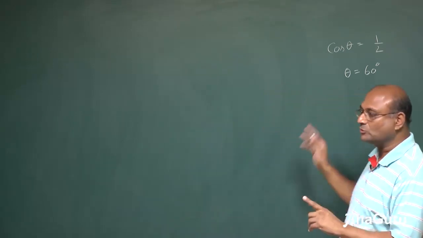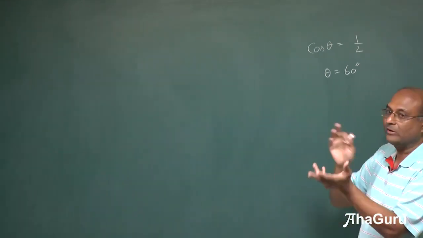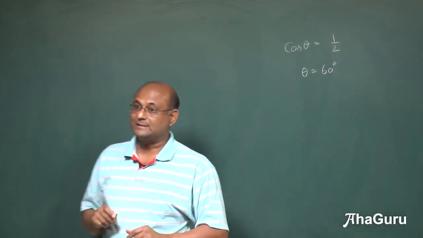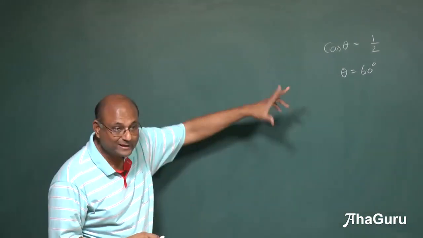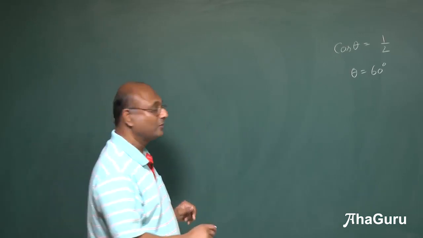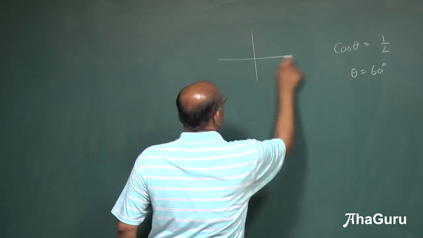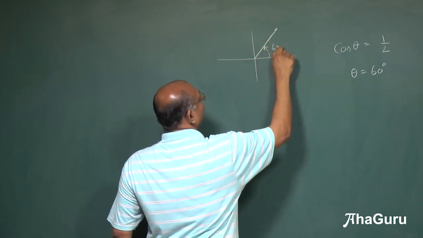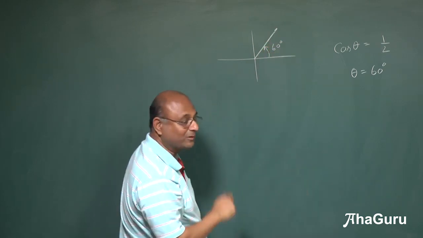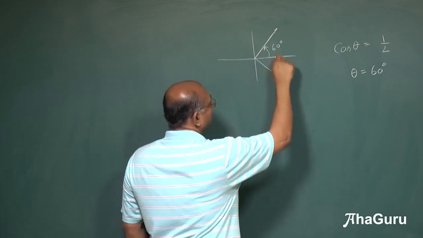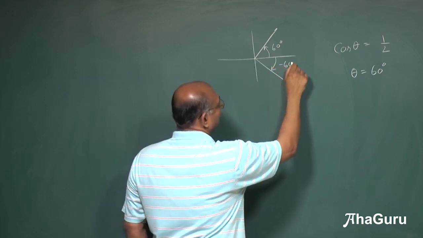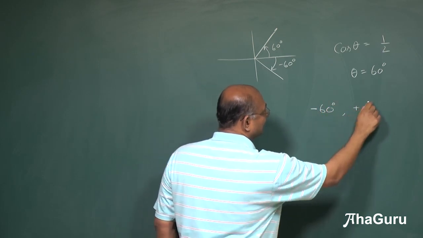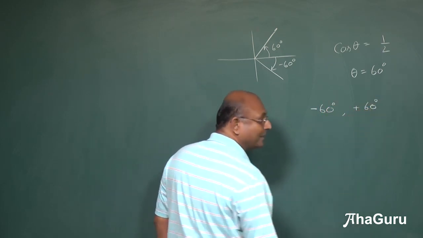But if you knew it, there was no confusion that it could be this angle or that angle. But right now, if I tell you cos of theta is half, you have at least two angles. For example, you can say one angle is 60 degrees. But remember, cos of minus 60 is also equal to half. So I can say the answer is minus 60 degrees, or I can say the answer is plus 60 degrees. But that's not the only possibility.